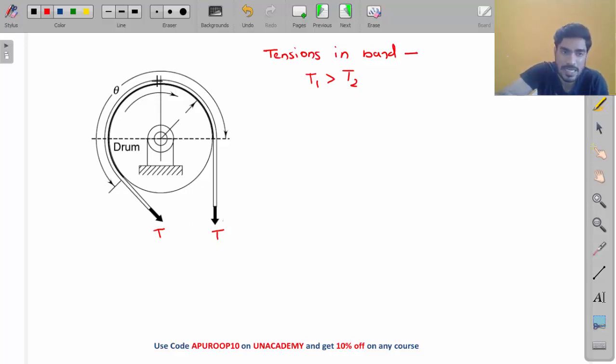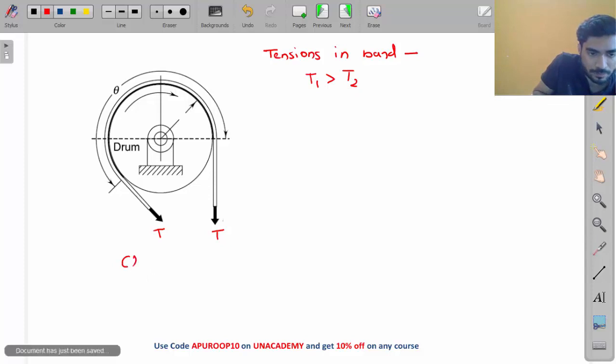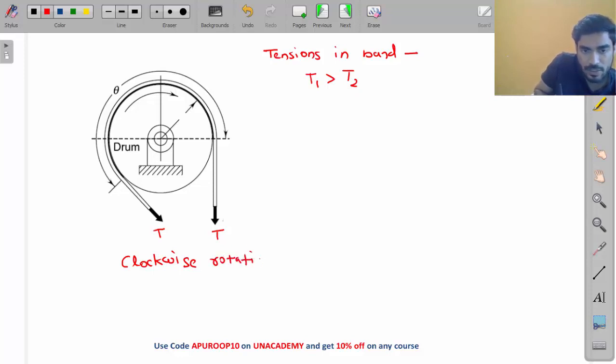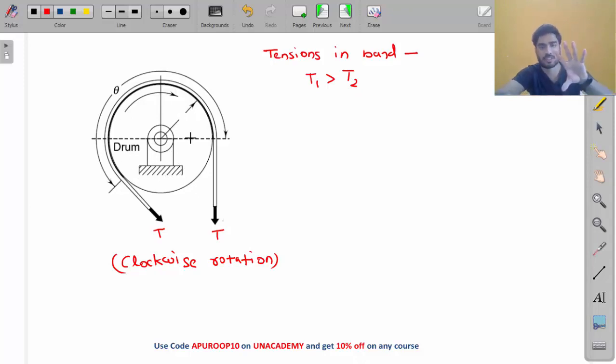So my friend, here I am assuming that the drum is rotating clockwise. Okay, clockwise rotation. So if the drum is rotating clockwise and you want to stop the drum, then the force or braking torque should be applied anti-clockwise.